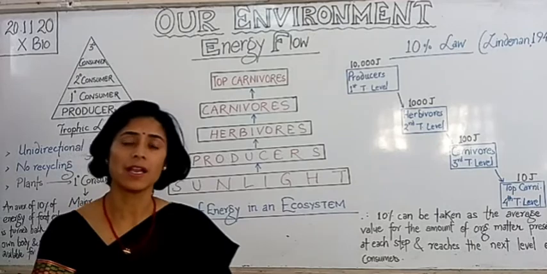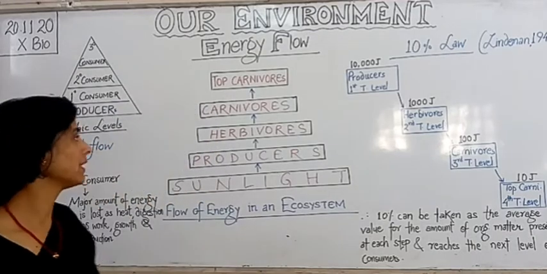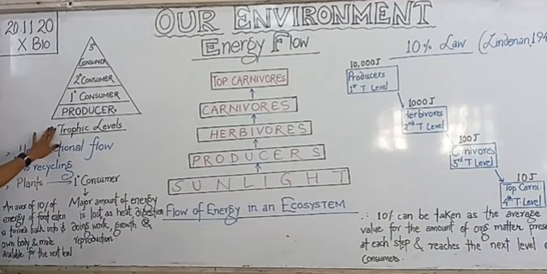But before I start energy flow, let us quickly talk about the trophic level. The transfer of food or energy takes place through various steps or levels in the food chain, and that is known as the trophic level. As you can see, there is a pyramid where I have already mentioned producers and different types of consumers.